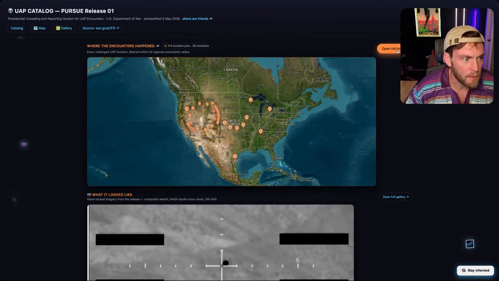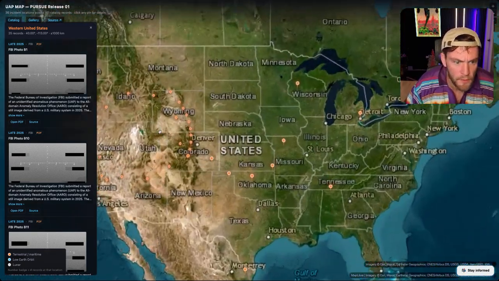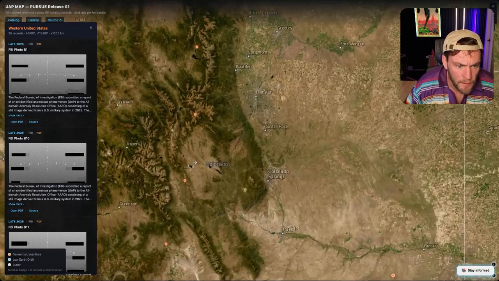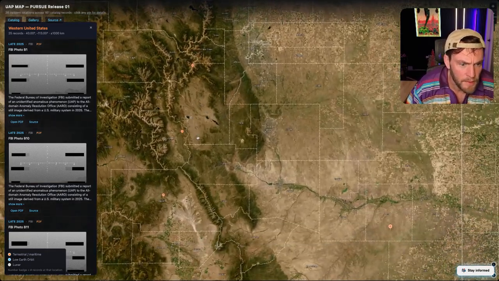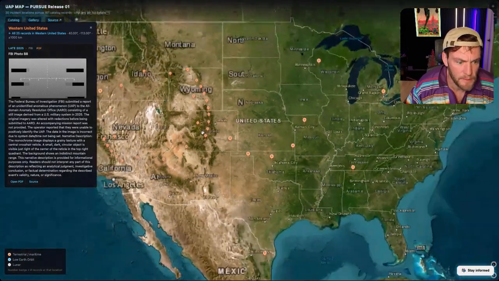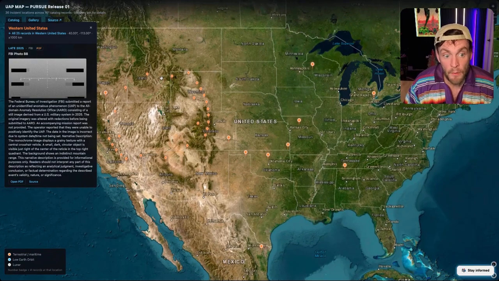Then the map itself is quite cool because you can zoom in to my home state, Colorado. You can look around and see, okay, this happened right here. It explains what it was, and you can get to the PDF and the summary. And I'm going to update this with the AI summary as well, since I'm going to have that for everything soon. Let me show you how I built all this.